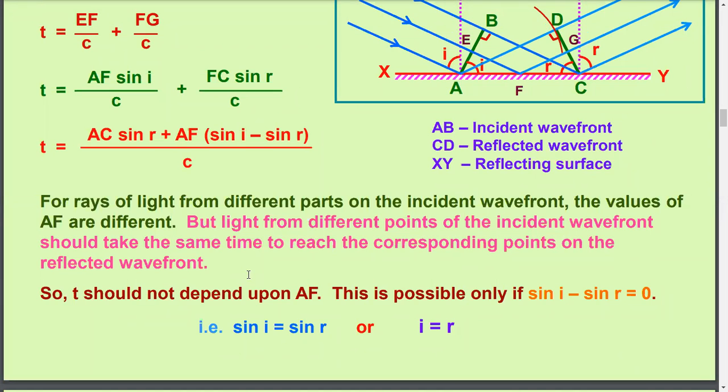And this is only possible when the term inside the bracket is 0.